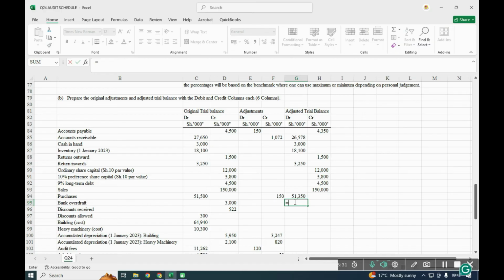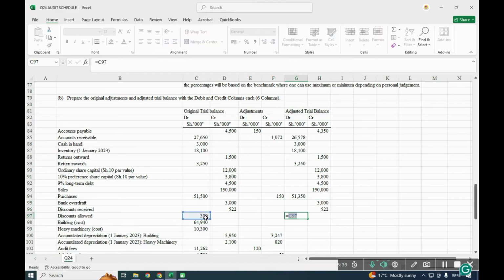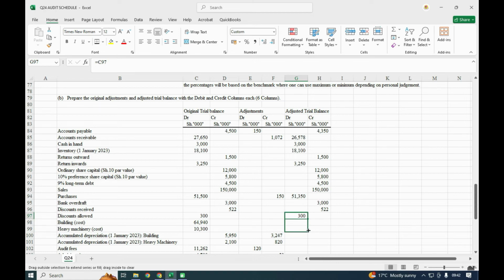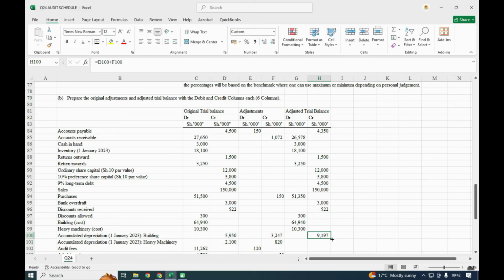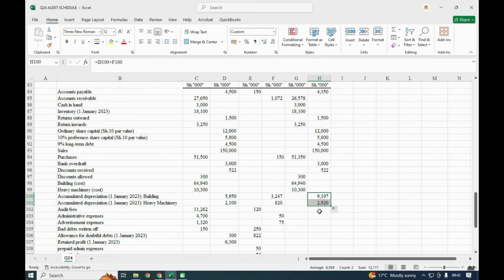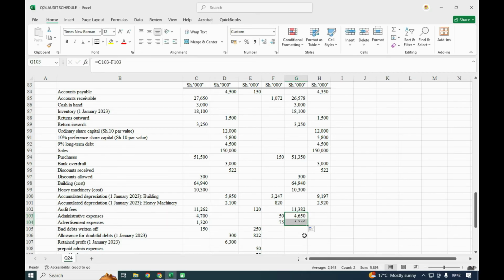Then bank overdraft. So there is no adjustment. The two of them. The discount allowed, no adjustment up to this point. For the accumulated, we shall add this one and we drag this. Then this one, audit fee, it was accrued. Yeah, audit fee was accrued. So we shall add the 120. These others were prepaid. We shall minus the prepayment and I will drag the two.